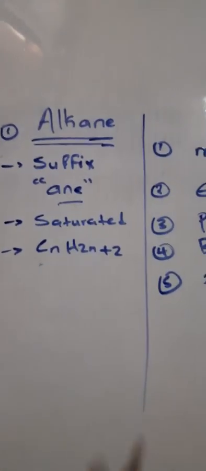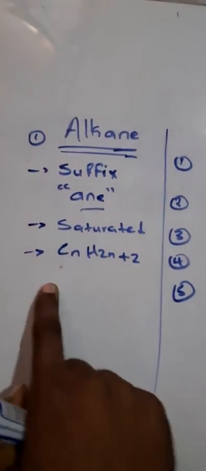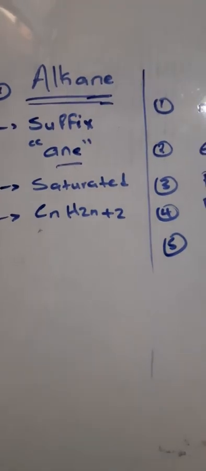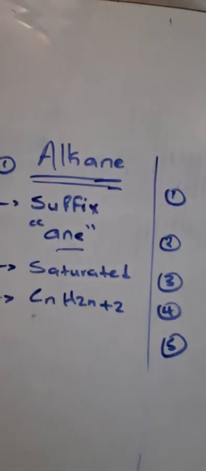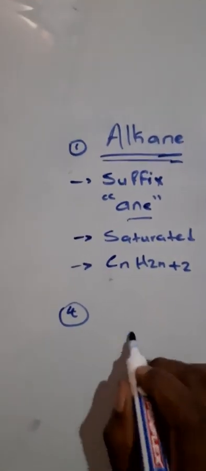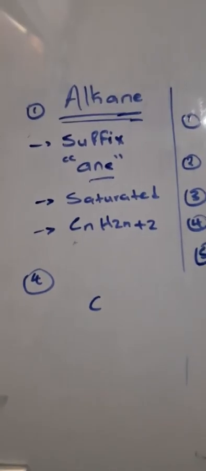So for alkanes: one, you need to know the suffix. Two, you need to know they are saturated. Three, you need to know the general formula. Then number four, we need to be able to draw the structure, do the condensed structural formula, and do the molecular formula. The first thing is that carbon must always be the central atom in organic chemistry.